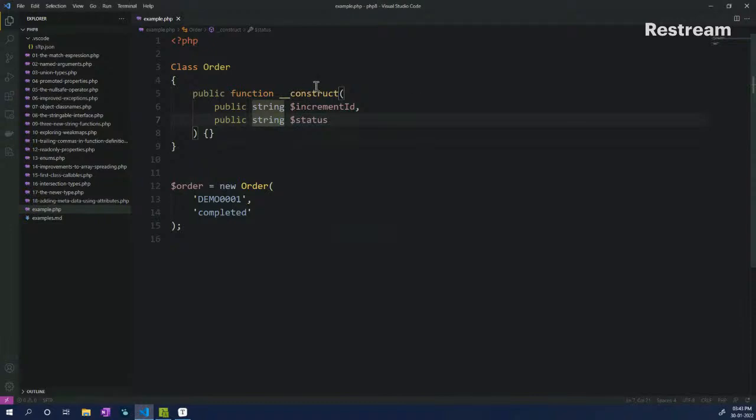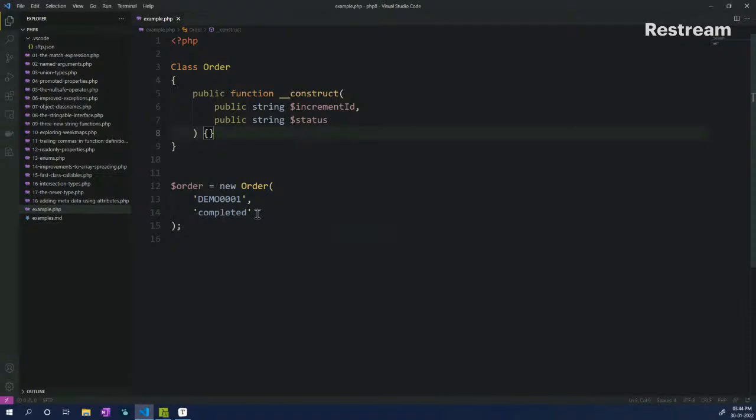We have a constructor wherein we are declaring properties using the promoted properties feature of PHP 8. We have one called increment ID, the other called status. Both of them accept strings, and both of them are public. I have a variable called order, in which we are initializing this class and passing in the increment ID of the order, which is demo 001, and then also the status of the order, which is completed. And it is pretty much good.